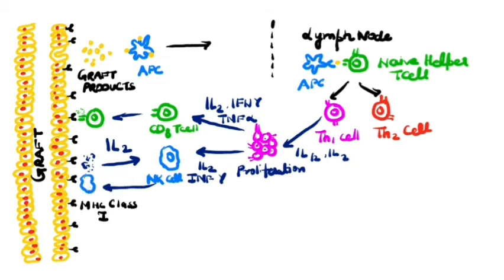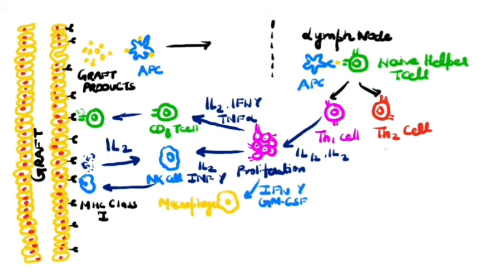Next ones to be activated are macrophages in presence of interferon gamma and GM-CSF. Macrophages express Fc receptors and can kill graft cells via ADCC. Macrophages also release interleukin 12 to maintain the Th1 response.